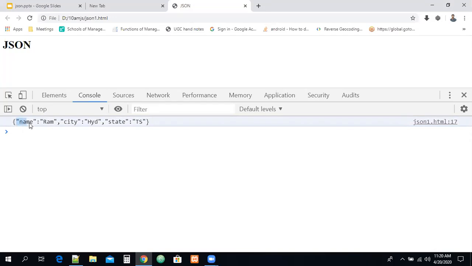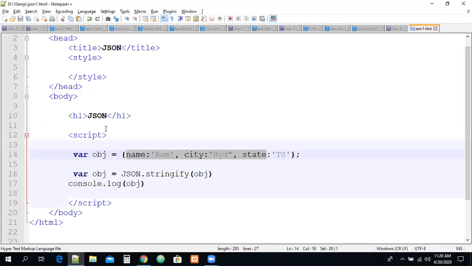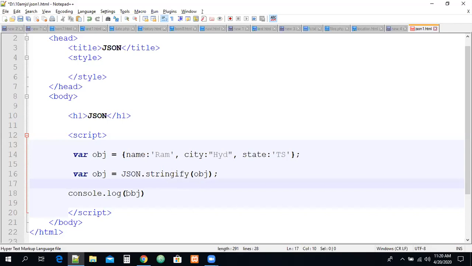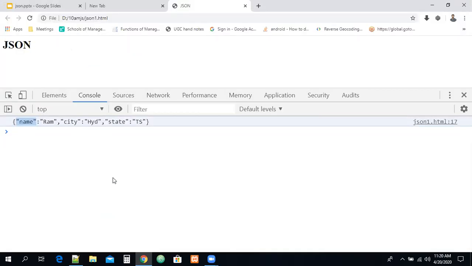The name key contains double quotes, but when I'm defining this object, the key of the object does not contain any single quote or double quote. But after converting the object into JSON format, can you see how the key and value pair looks? Name, value, name, value. Every name of the pair is containing double quotes, guys. This is saying that the object was converted into a JSON string.